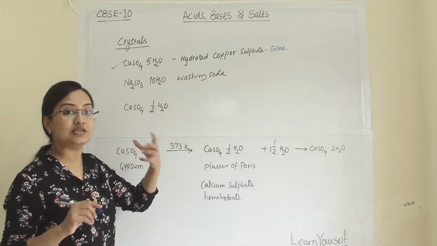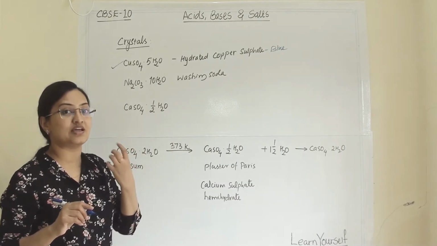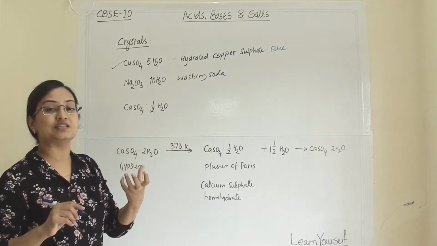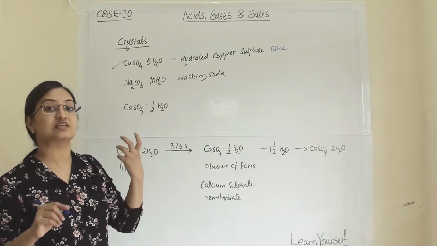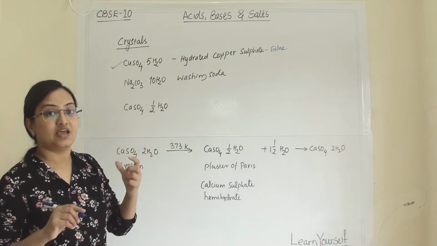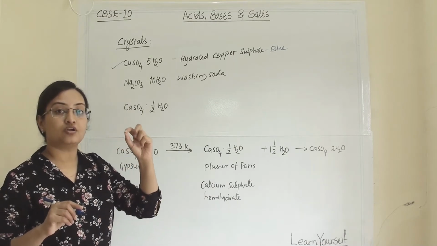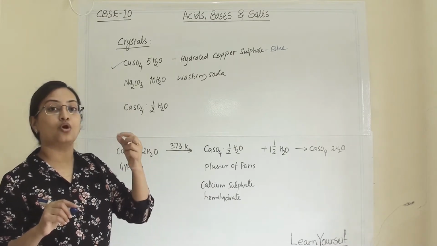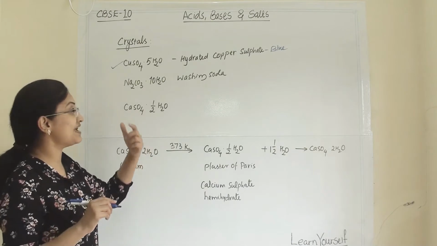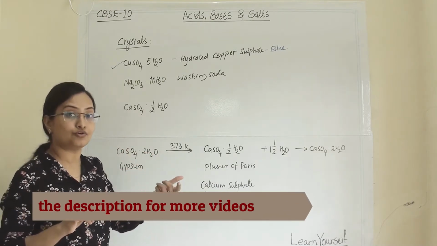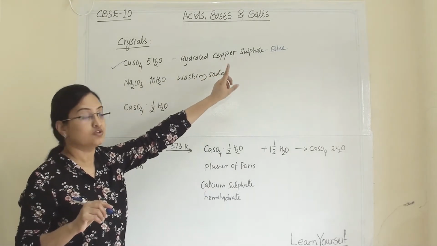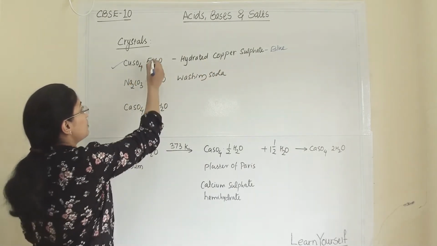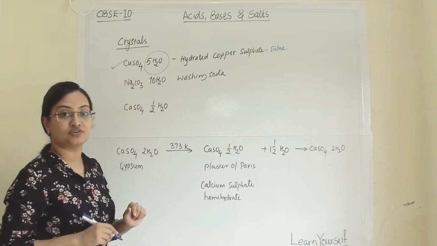When you heat this blue colored crystalline substance, some water vapor comes out from the substance, and you will see some water droplets on the wall of the test tube. As the water comes out, the substance loses its blue color. So this water is also known as water of crystallization.